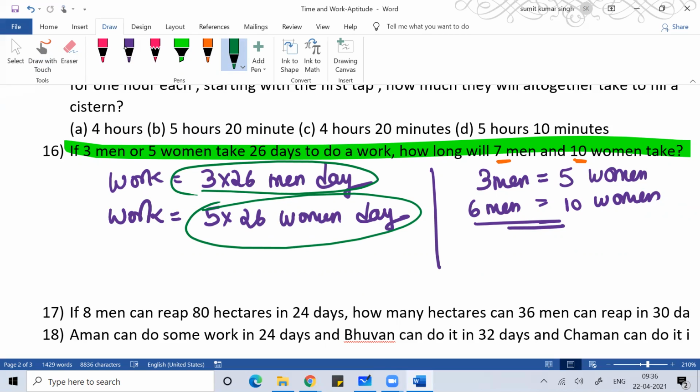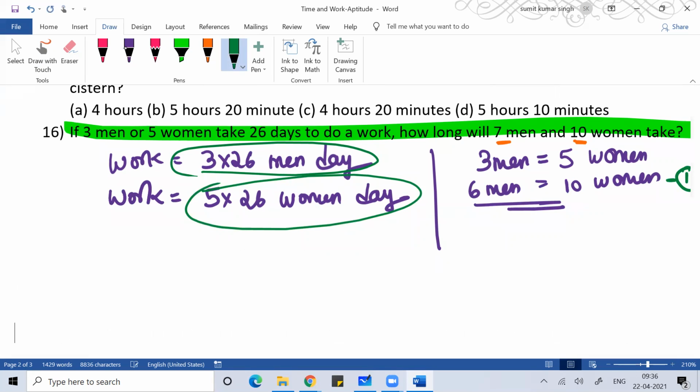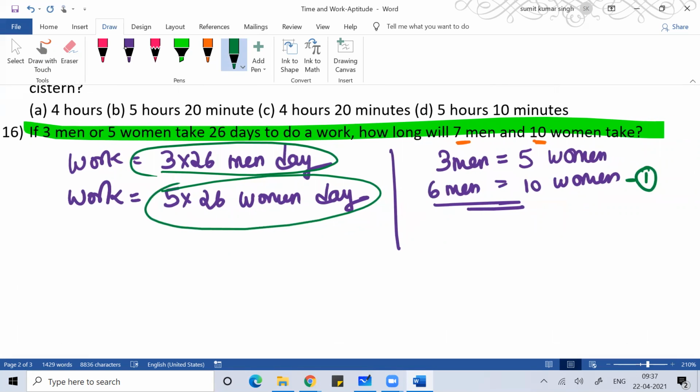Either you can consider the efficiency relationship, 10 women will be equal to 6 men, or you can talk in terms of men. 3 men is equal to 5 women, so 7 men will be equal to how much? 35 by 3 women. So you can use that efficiency relationship and then solve the problem.